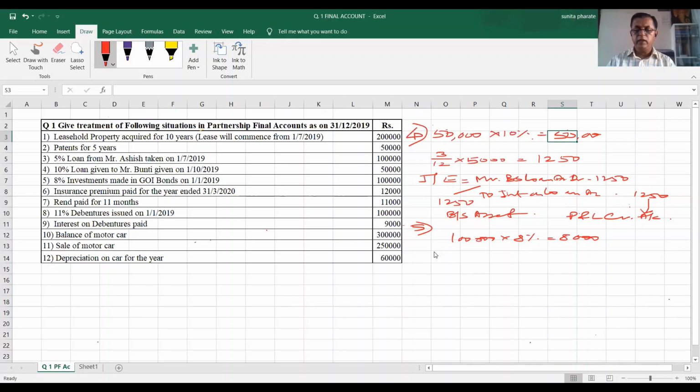Therefore, again the journal entry will be: interest on investments account debit 8,000 to profit and loss account 8,000. Two effects: interest on investment will be credited to profit and loss account, and second effect, interest on investment will be shown on the balance sheet asset side.